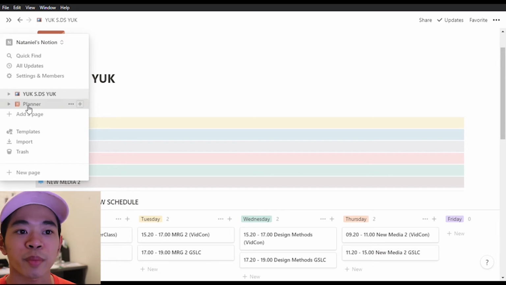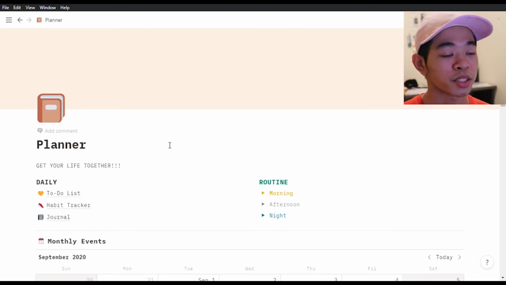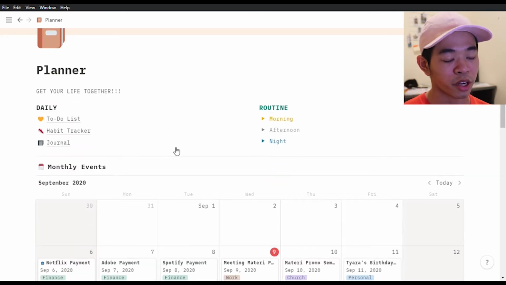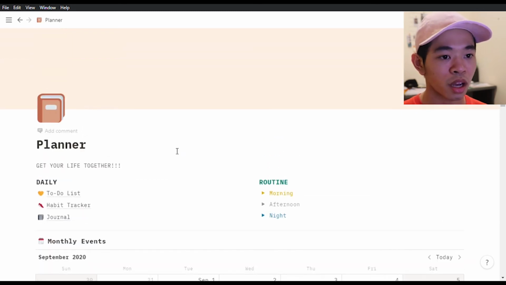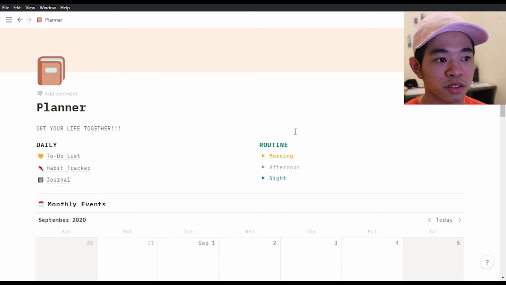Next, we're going to my planner, which is the page that I use to organize my entire life. By entire life, I mean my work, college, payments, and also my habit tracker and my journaling. So right over here, we have the actual dashboard, planner, get your life together, and then there are two things: daily and routine.